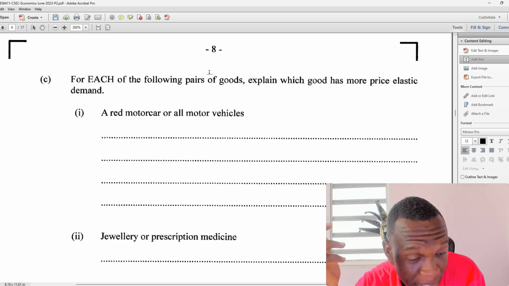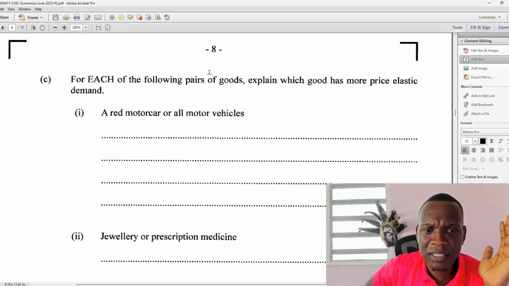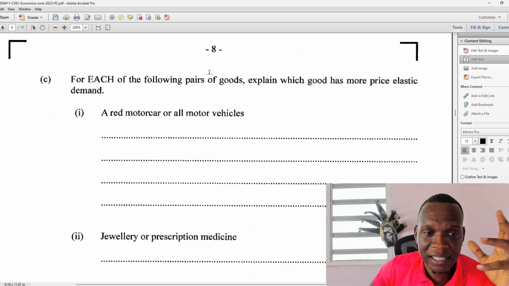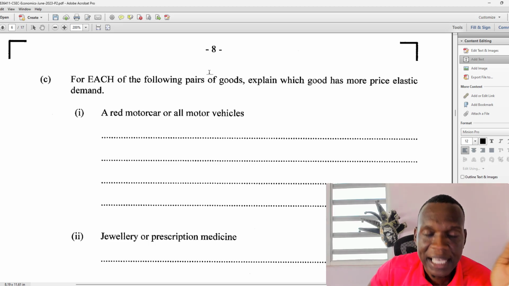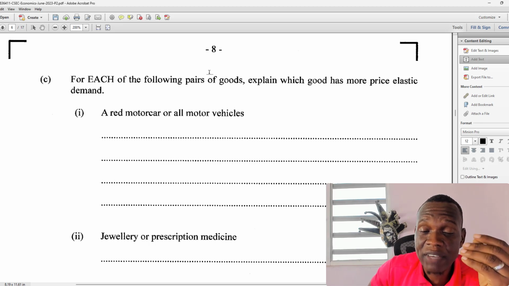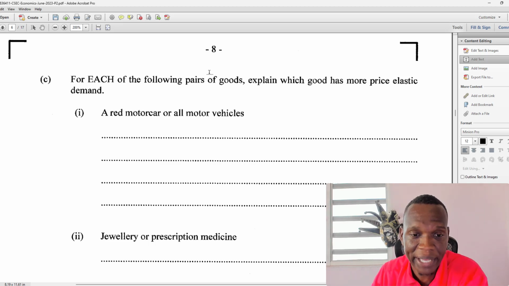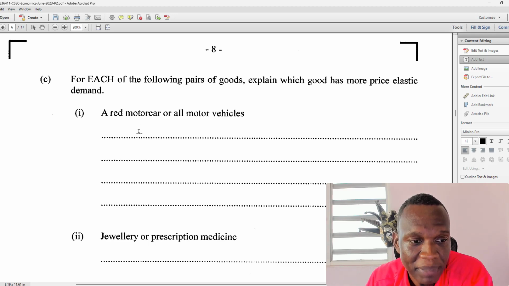But a red motor car now, you have options. If you don't get a red, what are you going to do? Not buy a car? You can simply buy the next color. You have a whole range of colors. So it will be more elastic for just the red car, because you can buy more different color cars. You have greater substitutes. You can also even switch, maybe go to an SUV, a pickup, if the red one is not what you like. So the answer for this one would be the motor vehicles would be more inelastic, and the red motor car would have more price elastic demand.